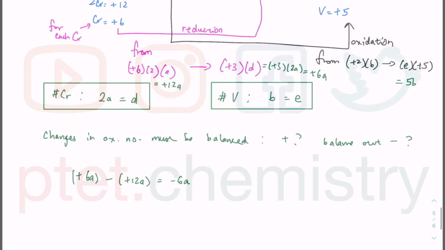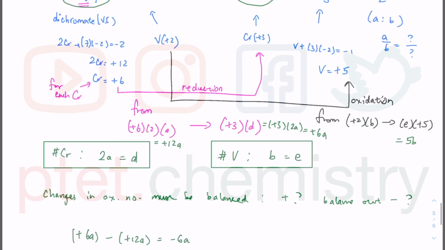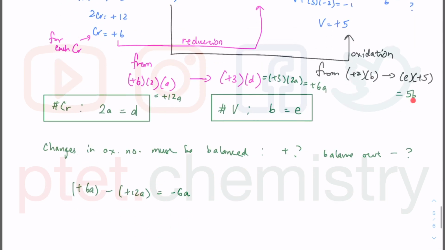On the other side, I have the black color one, which is going from this to this. So plus 2B to 5B. So there's plus 5B minus plus 2B. This is equal to 3B.